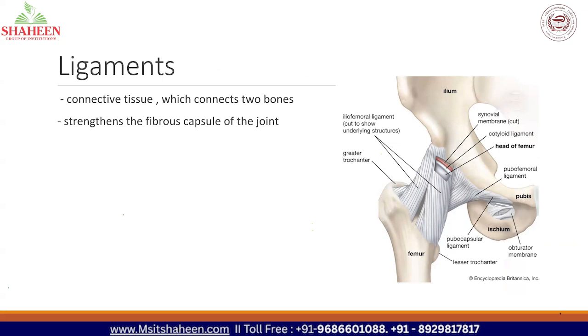Joints are covered by an immediate covering called the fibrous capsule, and this fibrous capsule is strengthened again by ligaments. Did you get that point? Yes, ma'am. Okay, so the joints are covered by the fibrous capsule, and this fibrous capsule is again strengthened by ligaments.